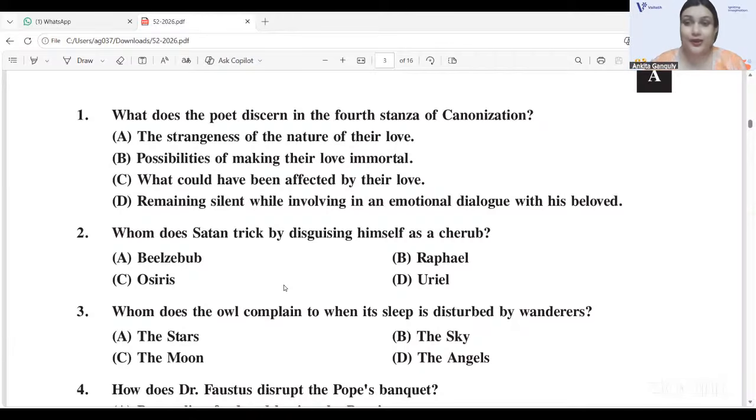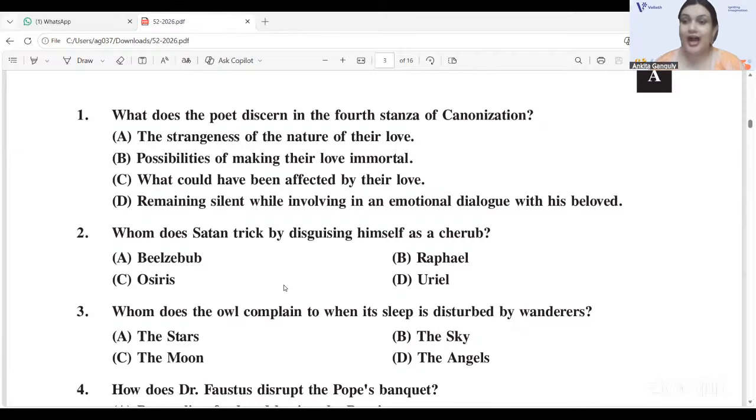What does the poet see or discern in the 4th stanza of this poem? According to the provisional answer key and according to our team, we both agree that the answer here would be B, possibilities of making their love immortal. In the 4th stanza of this poem, the speaker is looking for possibilities of making their love immortal.